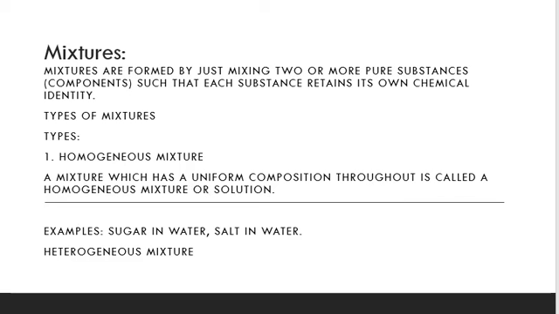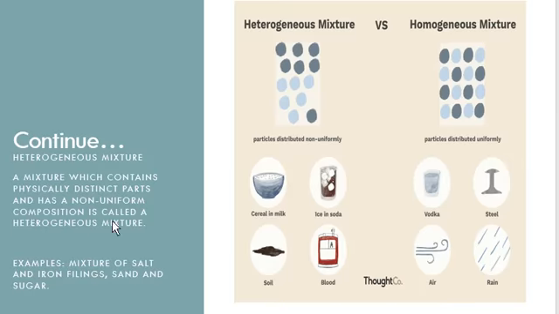So you can see here a mixture which contains physically distinct parts and has a non-uniform composition is called a heterogeneous mixture. For example, mixture of salt and iron filings, salt and sugar. So here in this picture it is shown clearly particles distributed non-uniformly. These are heterogeneous. Particles which are distributed uniformly are called homogeneous mixtures. So here we can see the examples also of heterogeneous mixtures, children: ice and soda, blood, soil, cereals and milk, right?